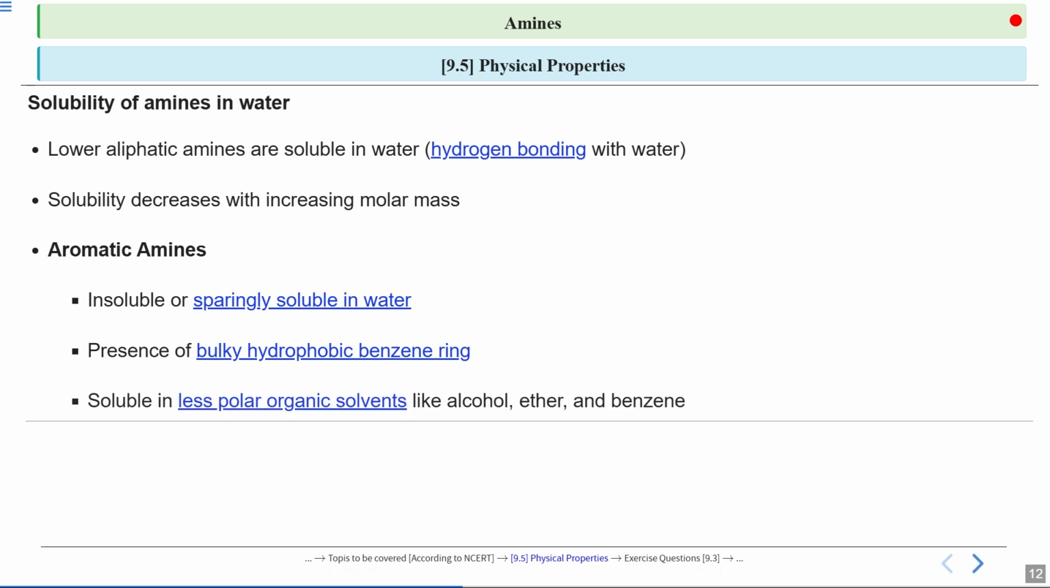Aromatic amines are soluble in less polar organic solvents like alcohol, ether, and benzene. These solvents can better accommodate the hydrophobic benzene ring. So if I sum up all these things, I can say that the structure of an amine, especially the presence of a benzene ring, greatly affects its solubility in water and other solvents.